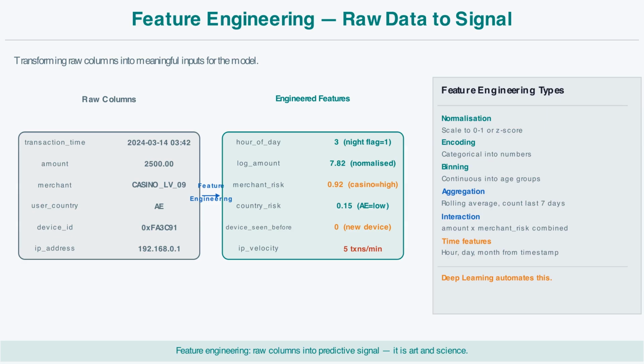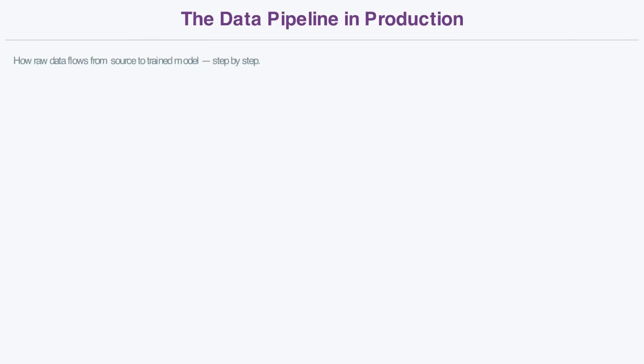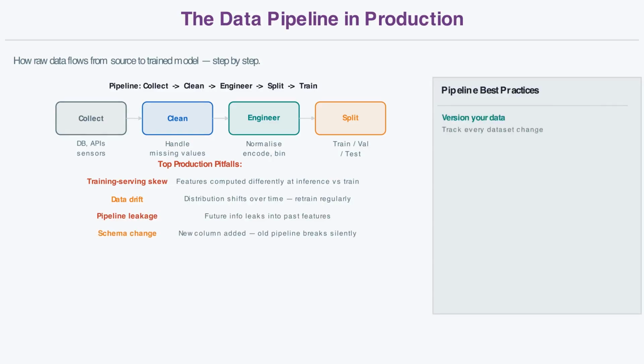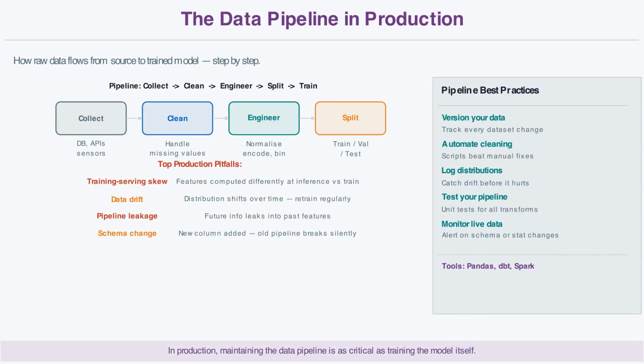For classical machine learning, feature engineering is a critical manual step. Domain experts who understand the problem design the features. Deep learning reduces, but does not eliminate, the need for feature engineering, because neural networks can learn some feature representations automatically from raw inputs. In production, a dataset is never a static file you download once. Data pipelines continuously collect, process, and update the data that feeds your models.